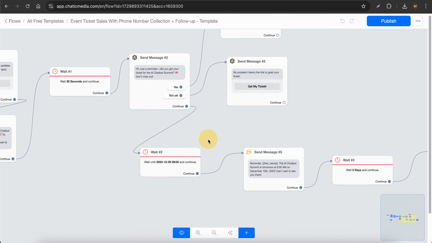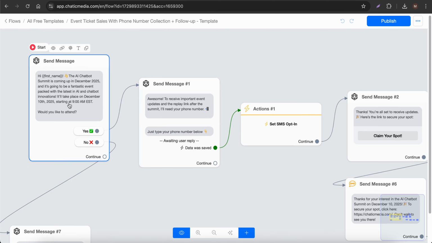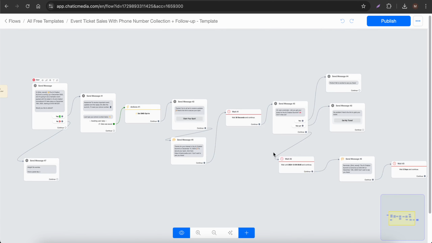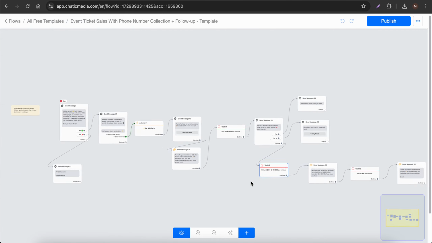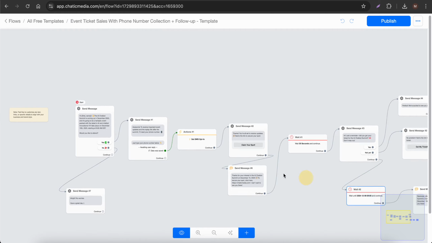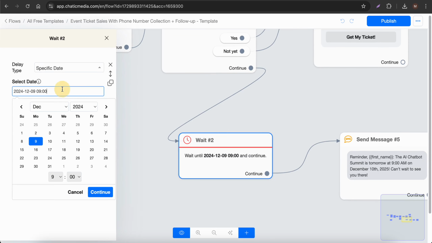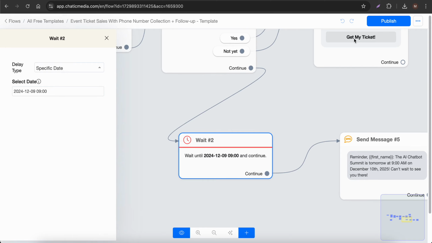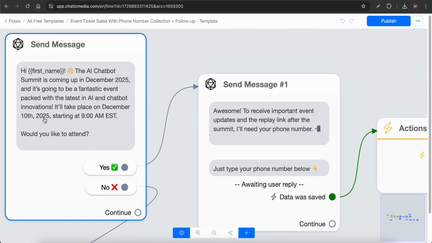And here the event is December 10th, 2025. So we have to make a few changes right here. Let's change to 2025 so it looks good. Because the event is happening December 10th, 2025, so let me change this one to 2025, continue, publish. So the event is on December 10th, 2025.